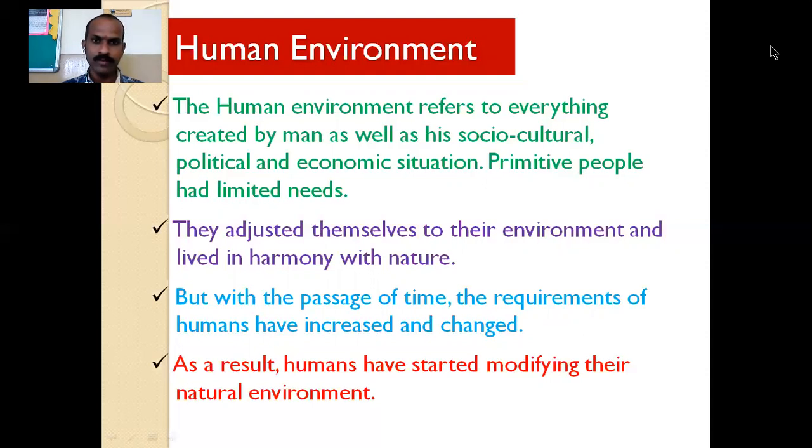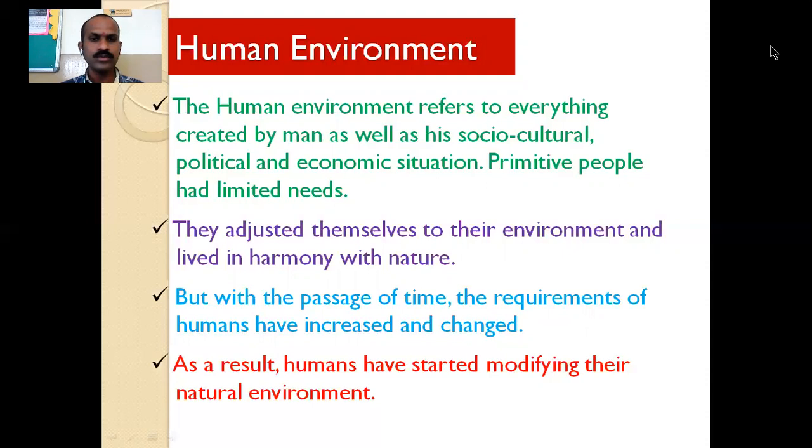Okay, they lived in harmony with nature, they adjusted with the nature. Their needs were limited. Because of that, the use of natural resources was very less at that time. But with the passage of time, the requirements of humans have increased and changed. The human requirements are increased with the passage of time.